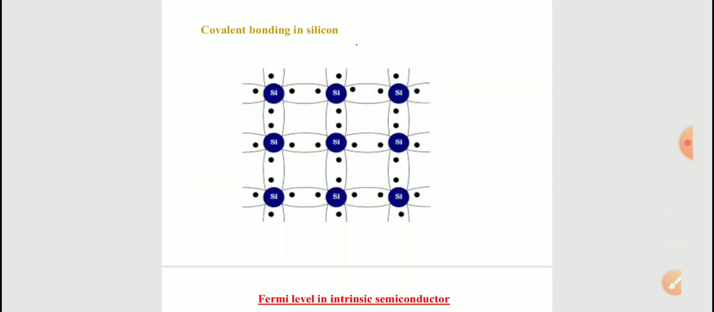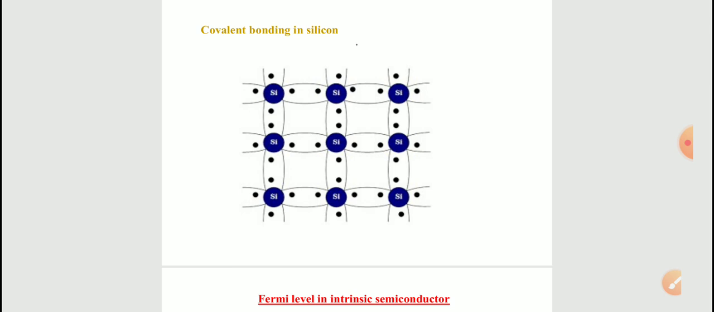Now we will take silicon as an example and see how covalent bonding exists in silicon. The outermost orbit of silicon has only 4 electrons, as we have already seen in the previous slide, and the silicon atom needs 4 more electrons to become stable. So a silicon atom forms 4 covalent bonds with the 4 neighboring atoms as shown in the figure.